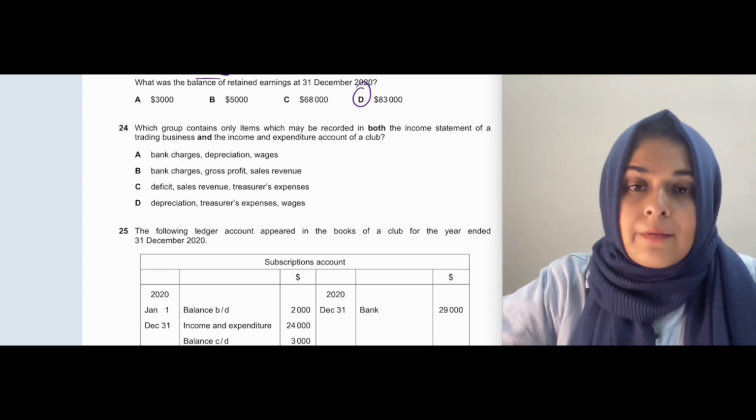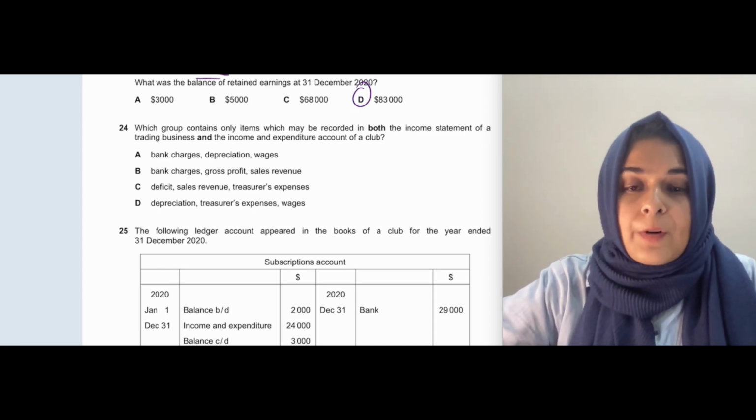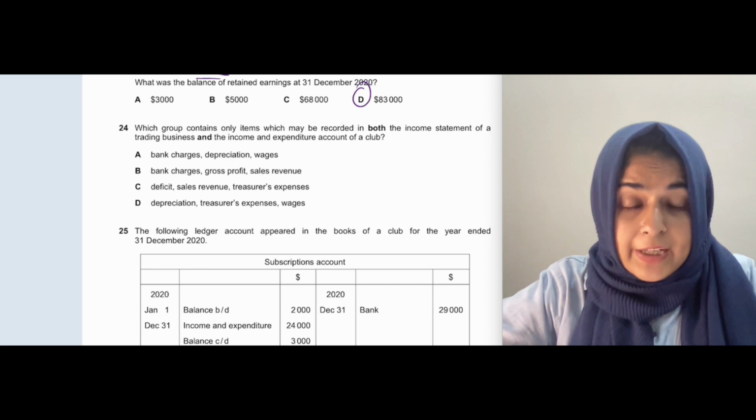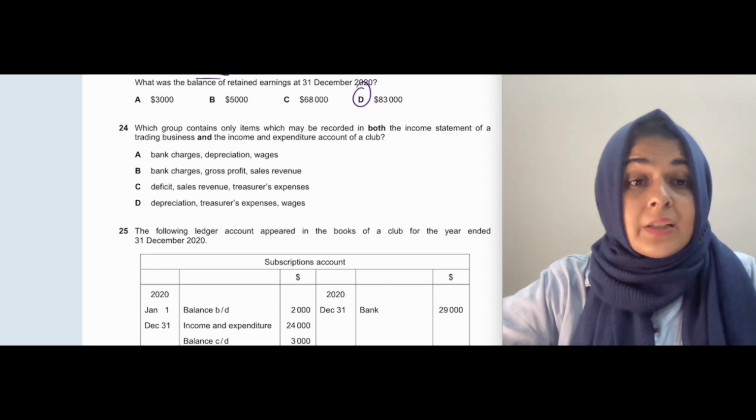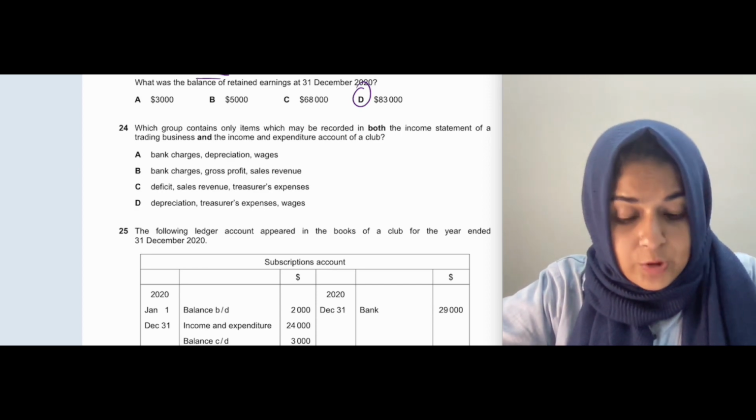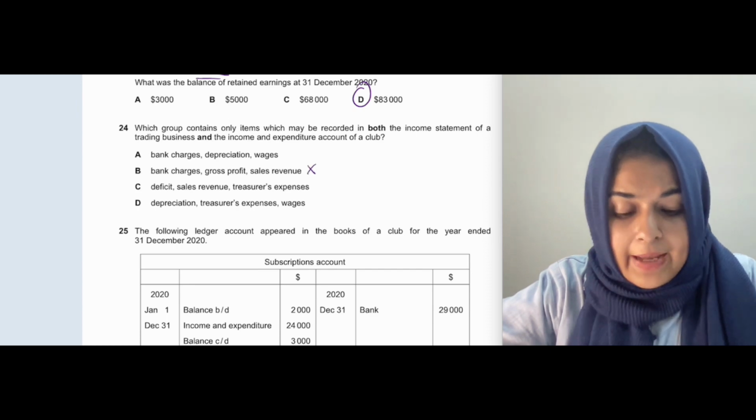We will not have a gross profit. We will have gross profit in the income statement of the trading business, but we will not have gross profit in the income and expenditure account of the club. So we will cancel that off.